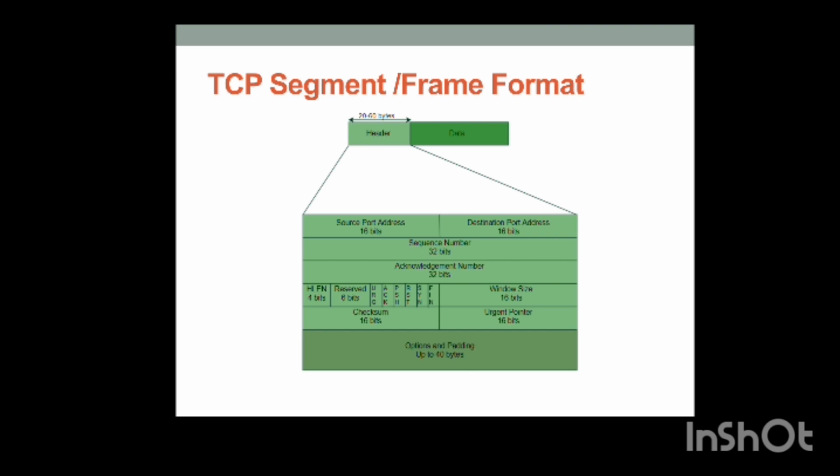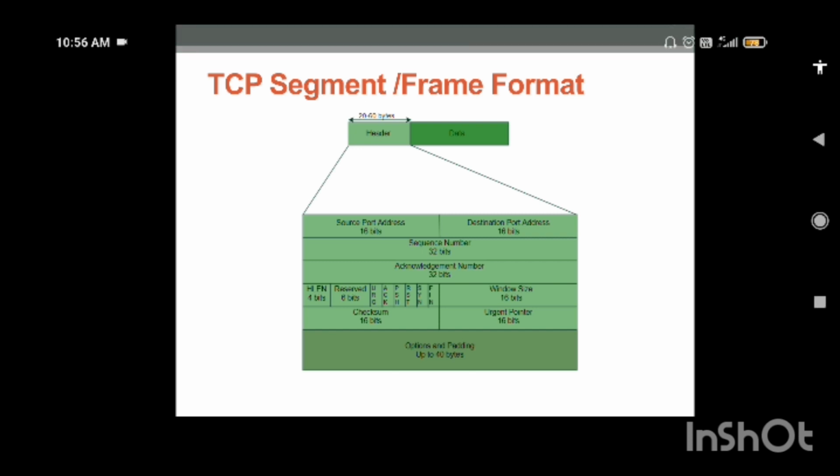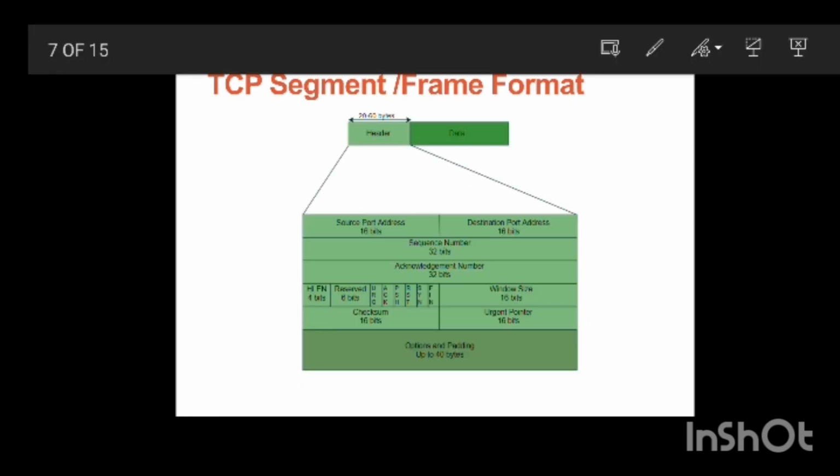You can see there is source port address, which is 16-bit, destination port address, 16-bit, sequence number, acknowledgement number, header length, reserved, urgent, acknowledgement, push, reset, window size, checksum, urgent pointer, options and padding. Source port address identifies the sending port. Destination port identifies the receiving port.